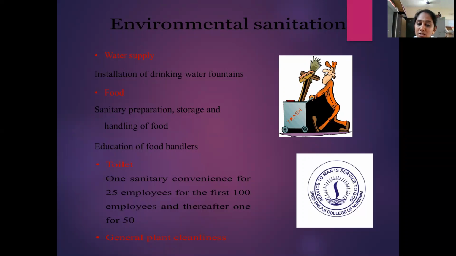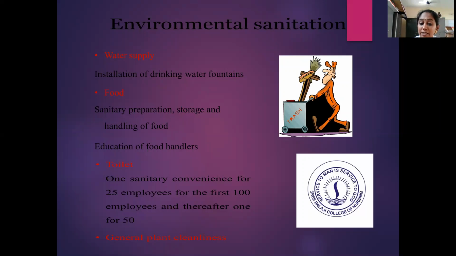And if you move on to toilets, there should be one sanitary convenience for 25 employees for the first 100 employees, and thereafter one for 50. So for example, if there are 100 workers working in an industry, for every 25 there should be one toilet. But if more than 100 people are working, for the first 100 there should be one per 25, and after that one per 50.